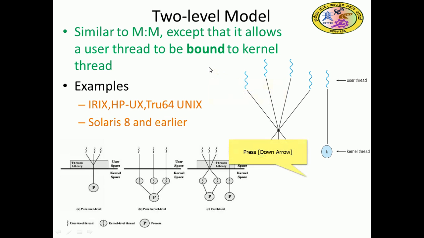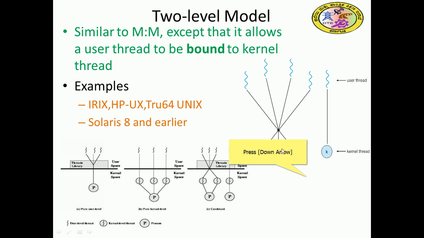So we have this pure user-to-kernel, many-to-one model, and we have this pure kernel-level model, and we have the combined one.